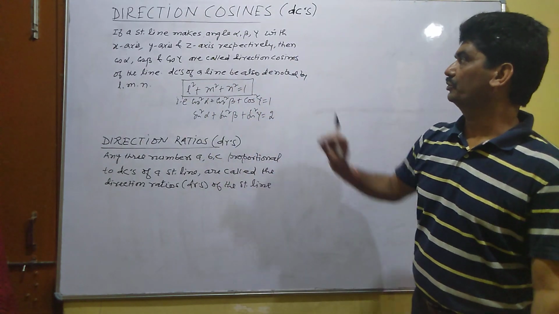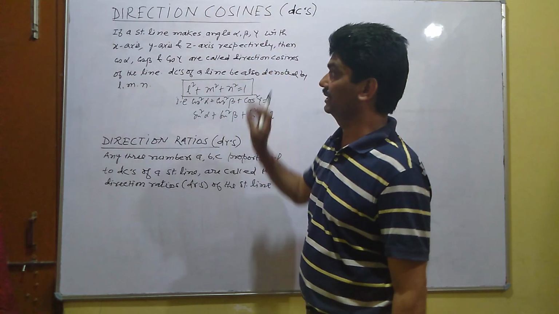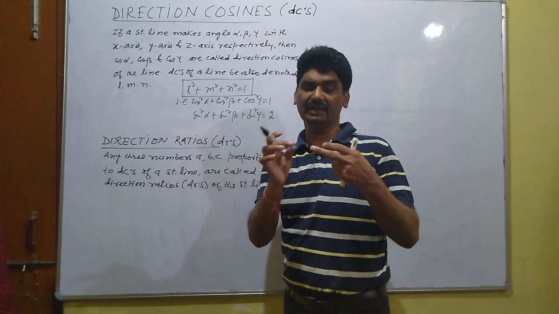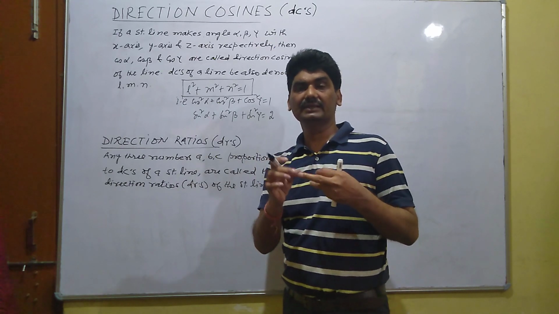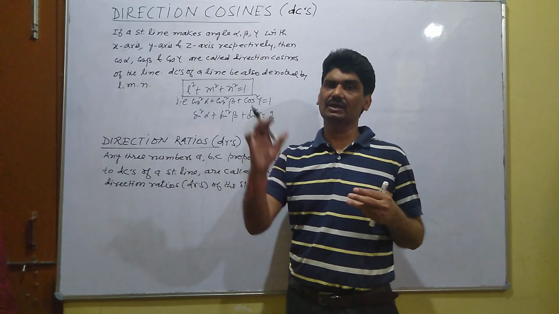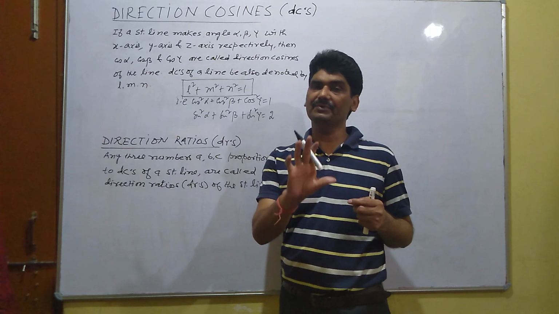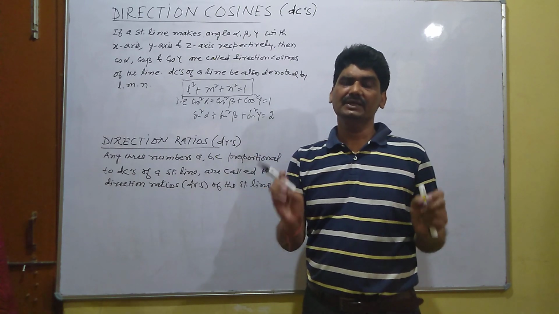So it should be clear to everybody: direction cosines of a straight line. If a line makes angles alpha, beta, gamma, then their cosines cos alpha, cos beta, cos gamma are called direction cosines of the line. In case of 2D, what is the slope of a line?